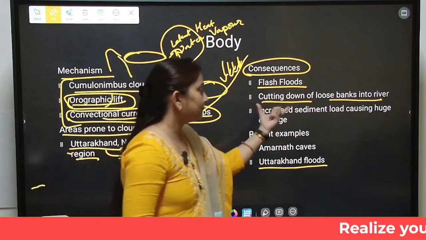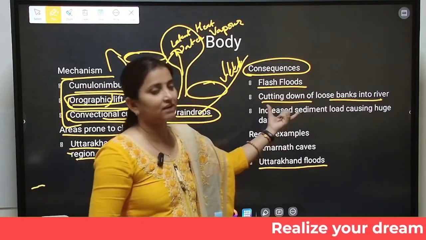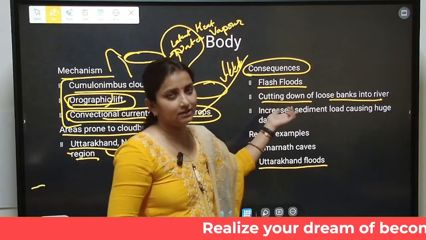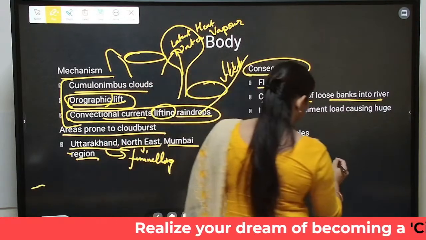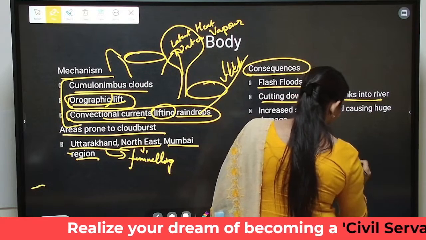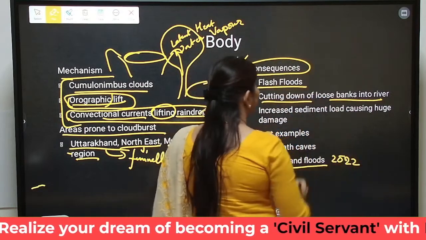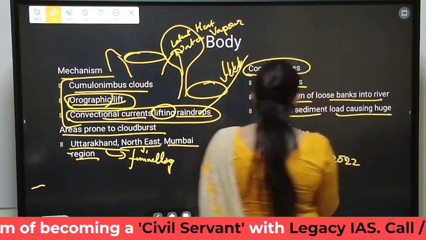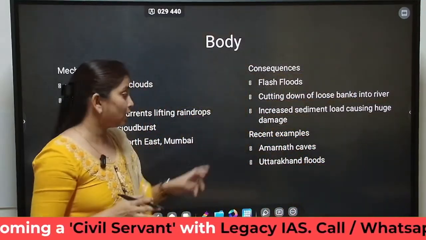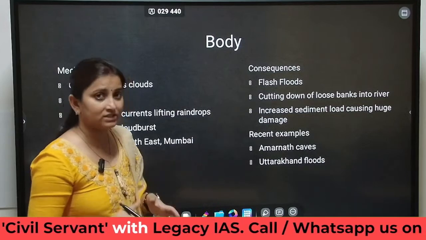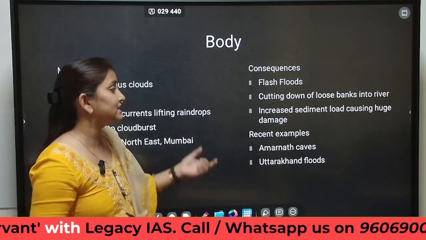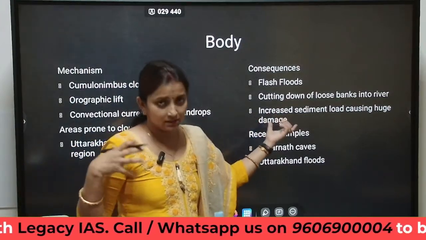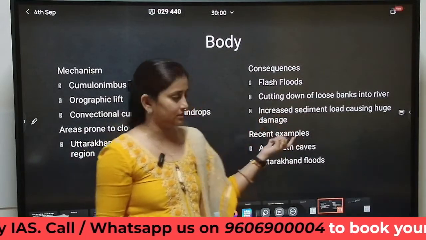It did happen in the Uttarakhand flash floods also. It occurred last year also, in the 2022 floods of Uttarakhand. So cutting down of loose banks of the river, plus increased sediment load, causes huge damage. Because the river is now carrying too much sediment load, it is also causing damage to the nearby structures and infrastructure. Okay.